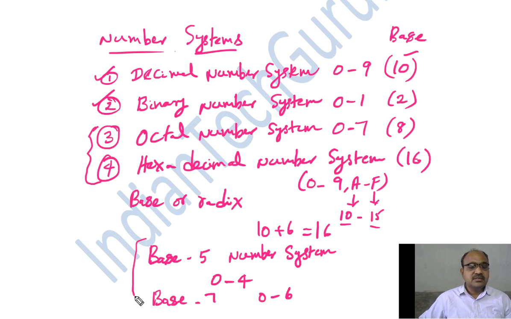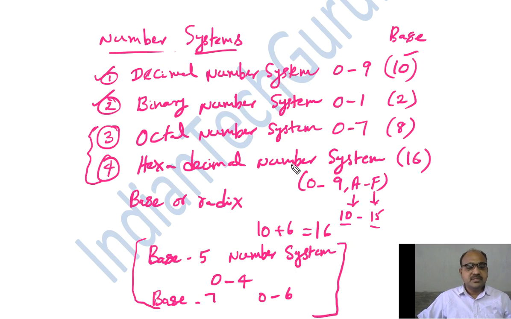However, because we generally do not use these number systems in computers, we do not generally discuss them. However, it is possible to define any number system with any base. Hope you understand the different number systems available. The decimal number system we generally use, and the binary number system is understood by computers.